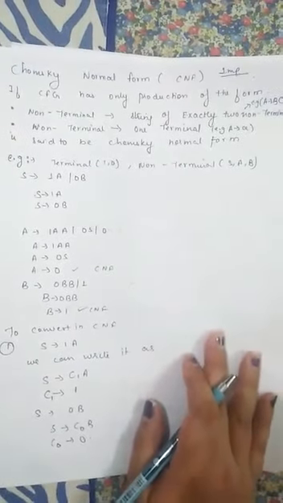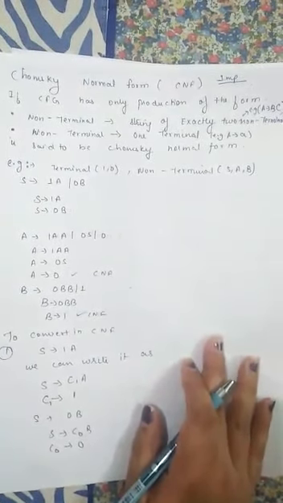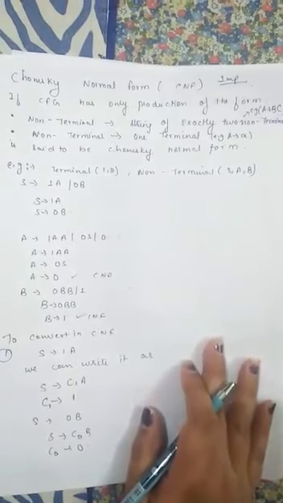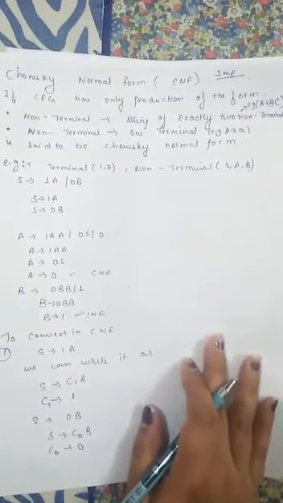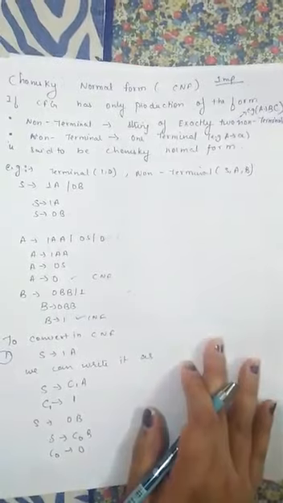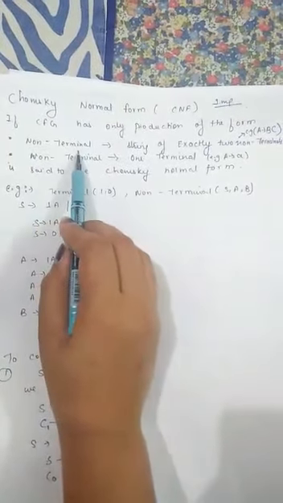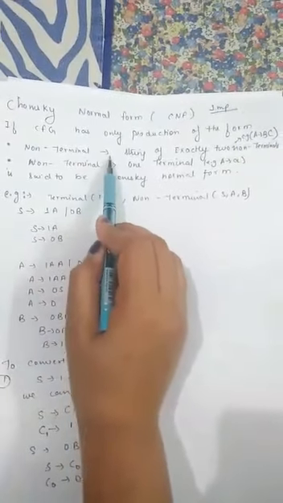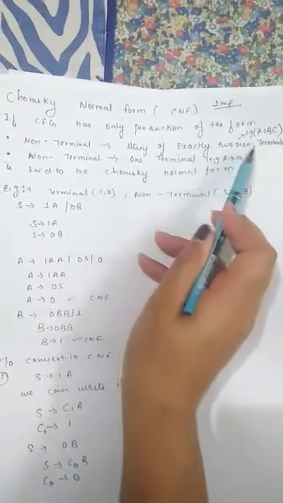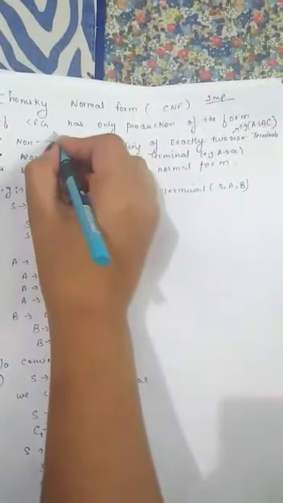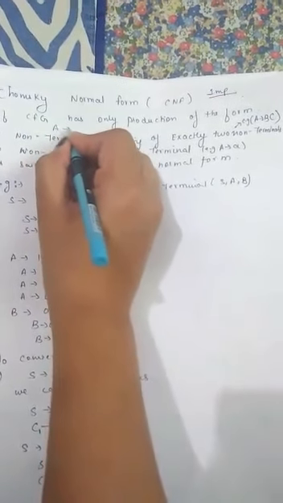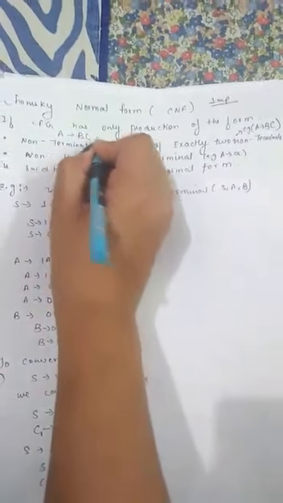Students, our next topic is Chomsky normal form, that is CNF. If a CFG has productions of the form, the first form is whenever a non-terminal defines a string of exactly two non-terminals, that is A determines BC.